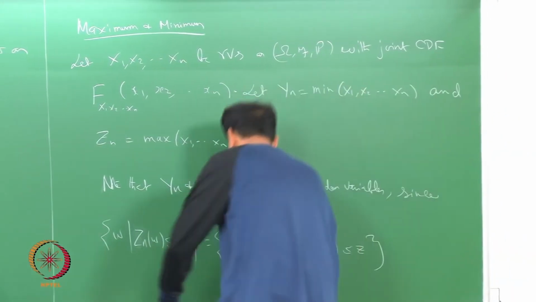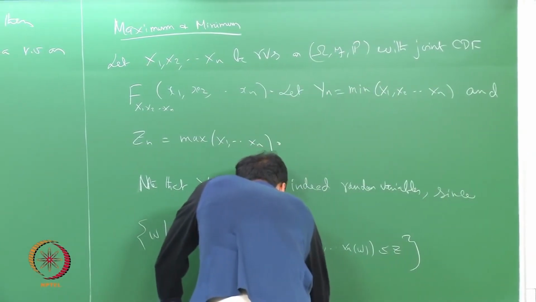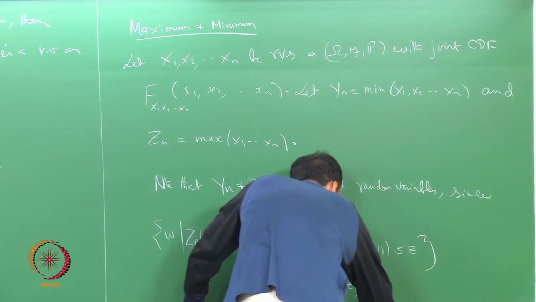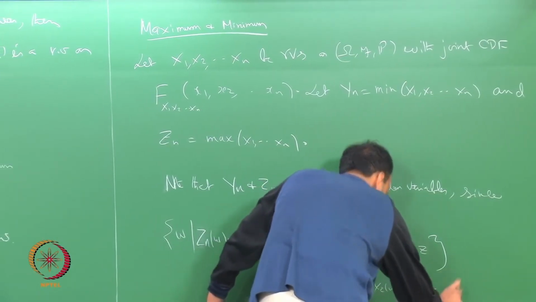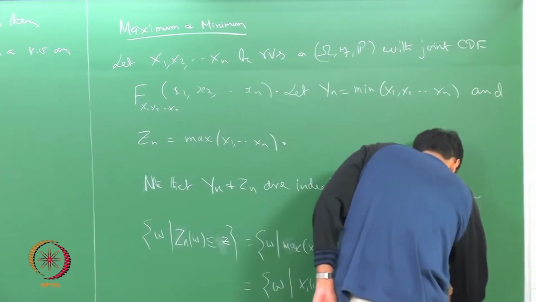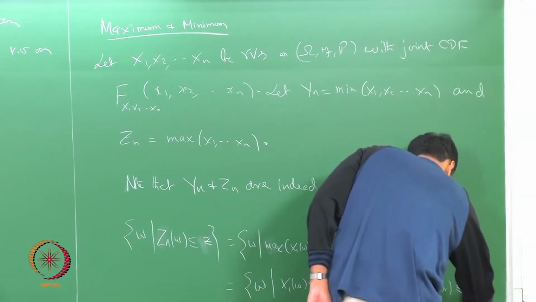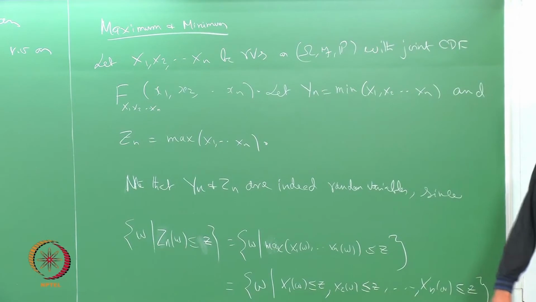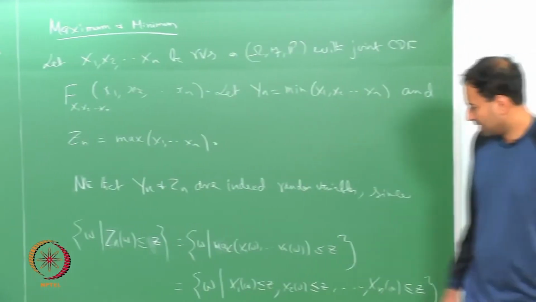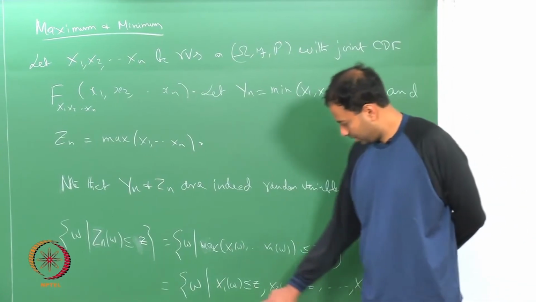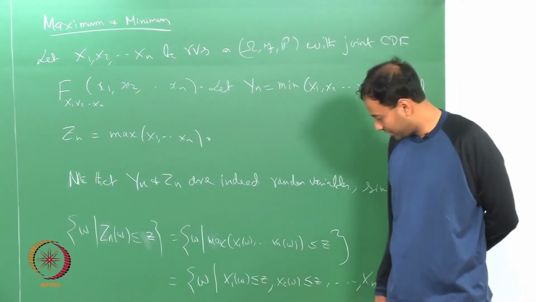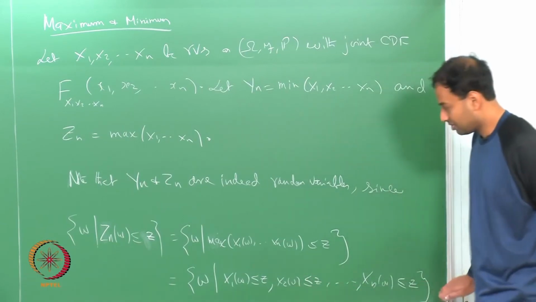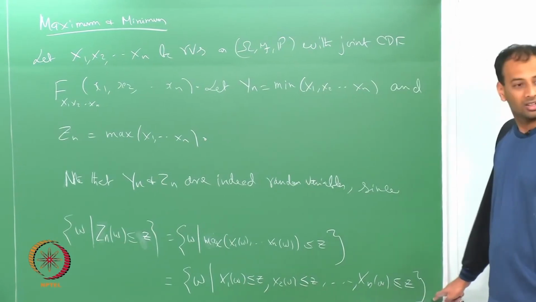So, this is equal to the set of all omegas for which X1 of omega is less than or equal to z, and X2 of omega less than or equal to z, ..., Xn of omega less than or equal to z. So, when I write comma, I mean intersection. What I actually mean is the intersection over i equal to 1 to n of omega such that Xi of omega is less than or equal to z. That is it, fine with me so far.